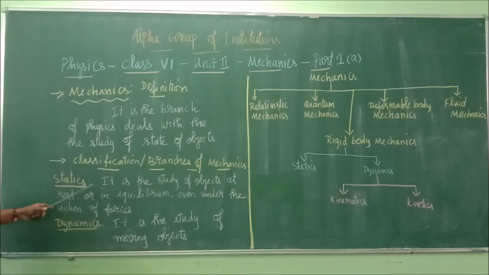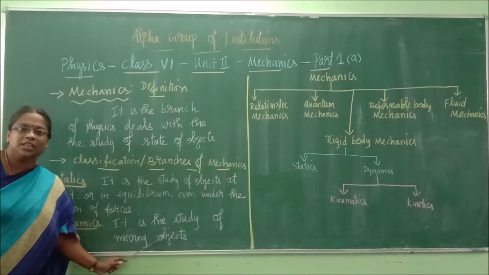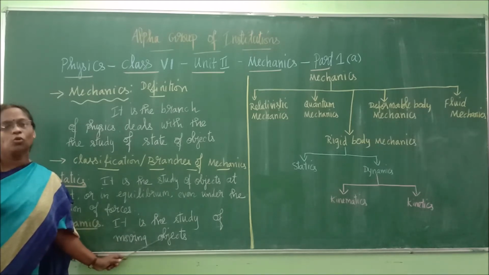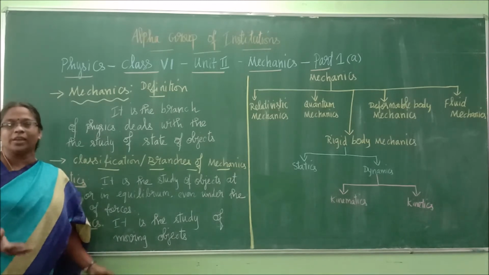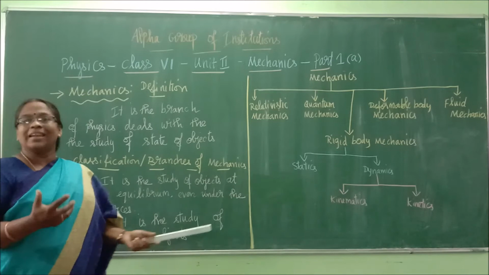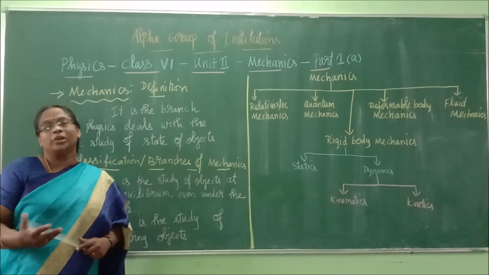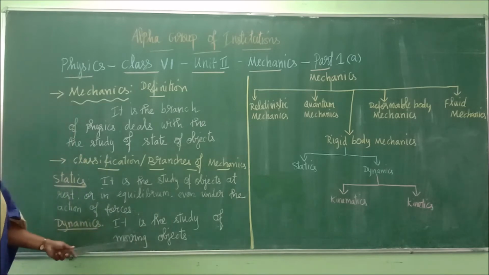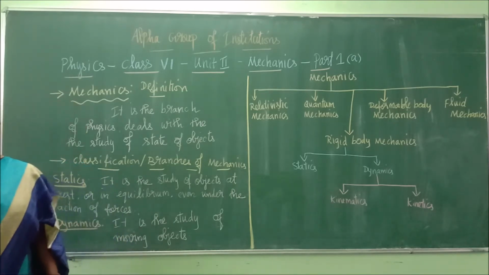Now we have dynamics. Straight opposite to this. Statics is the study of objects at rest, so automatically dynamics is the study of objects in motion. Motion means what? Movement. This is what? Dynamic. In English we say, no, he is a dynamic leader. Dynamic person means what? Very active. Active means what? Highly movement oriented. So study of moving objects is called dynamics. Okay, children.